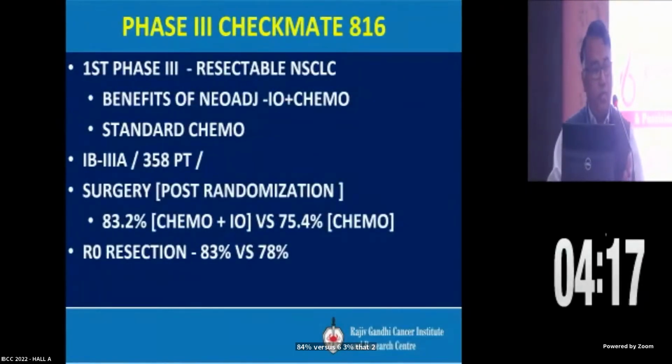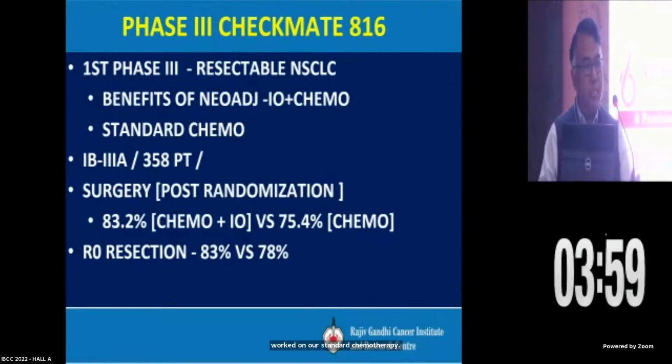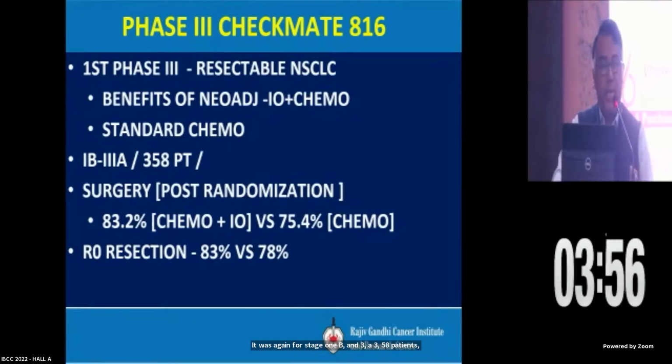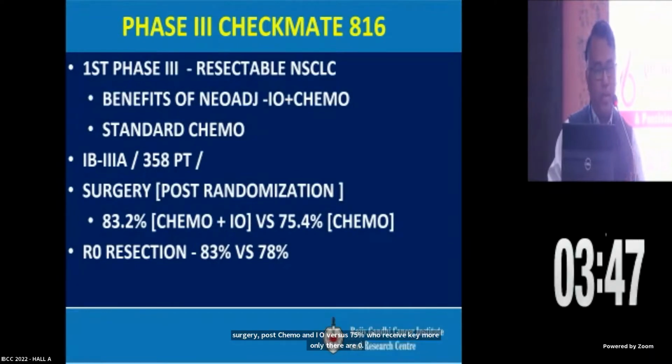Phase 3, the CHECKMATE, which was recently published and we all know very well, was again for resectable NSCLC, and showed the benefit of neoadjuvant IO and chemo over standard chemotherapy. It was for stage 1B to 3A, 358 patients, with surgery post-randomization. 83% of the patients could proceed to surgery post chemo and IO versus 75% who received chemo only. The R0 resection rate was also quite high, 83% versus 78%.